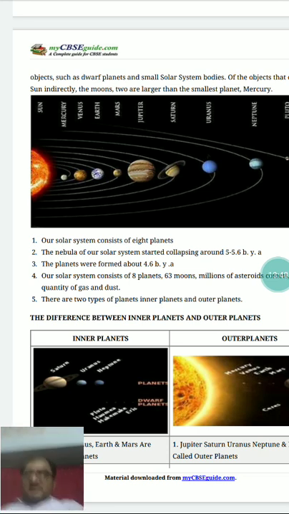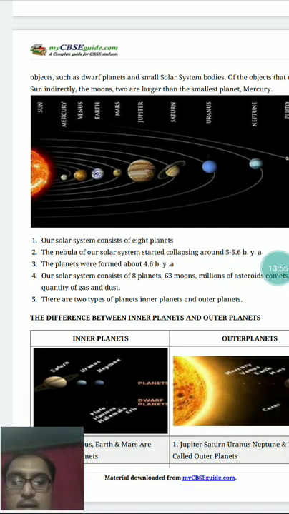So size also matters. Terrestrial planets are smaller in size, that's why they have a very limited or small gravitational force which will not be able to stop gases from escaping because of solar winds or solar flares, whereas Jovian planets are comparatively bigger in size, so they have a larger gravitational force which will be able to hold the escaping gases, whatever the impact of solar winds and flares.